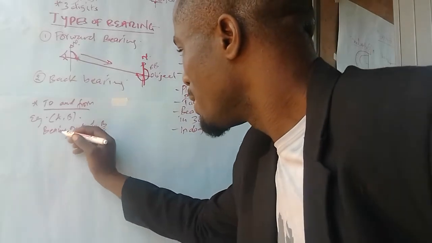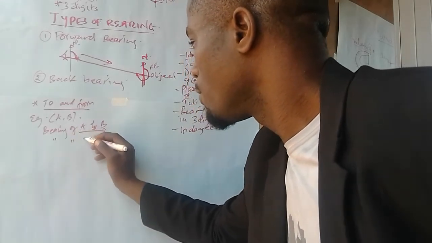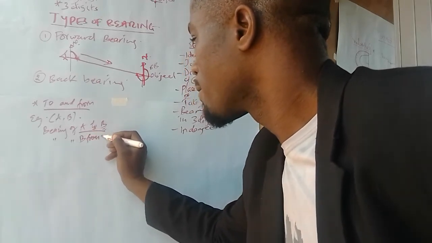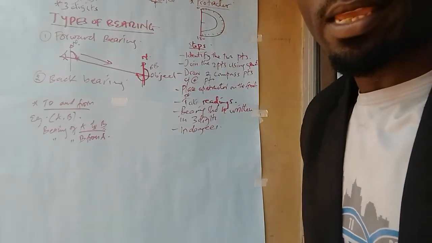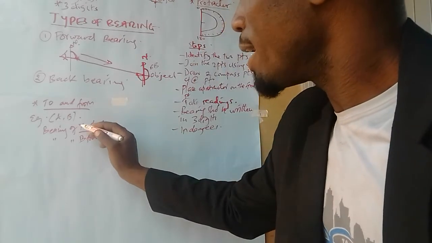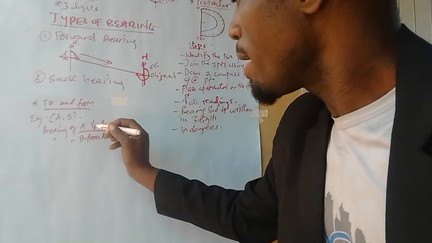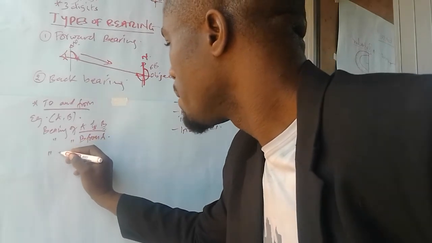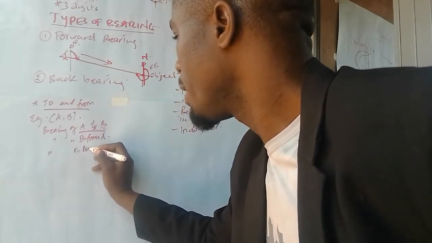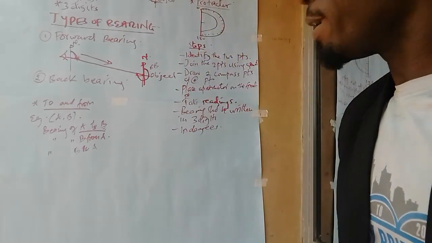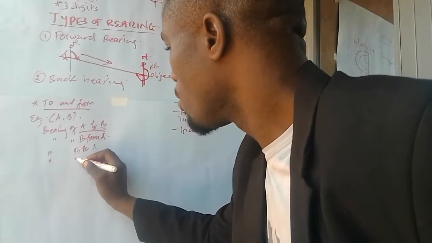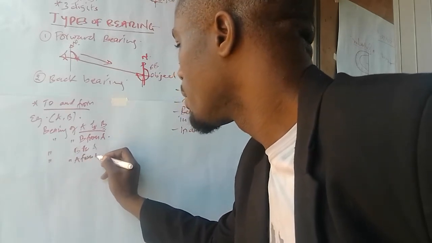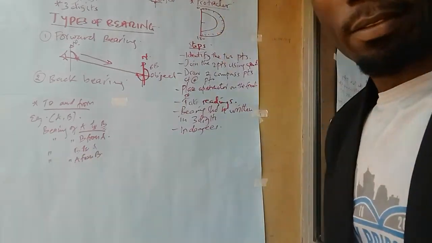This is the same as the bearing of B from A. These 2 are the same. If I want the bearing of A, I'm going to say, what is the bearing of B to A? B to A is the same as the bearing of A from B. These are the same. So these ones disturb students very much.